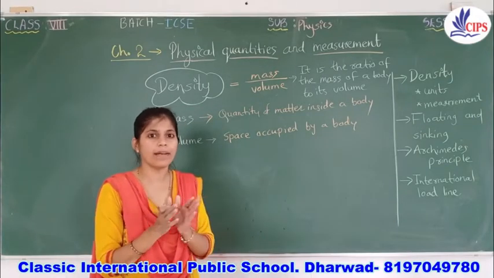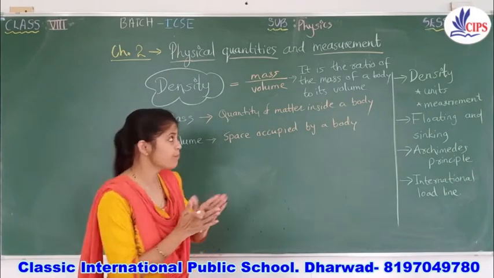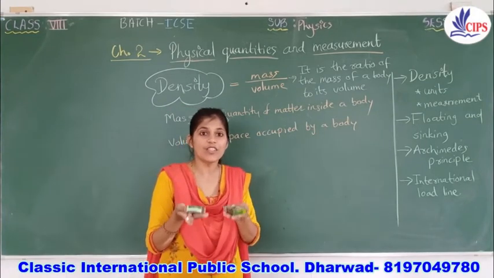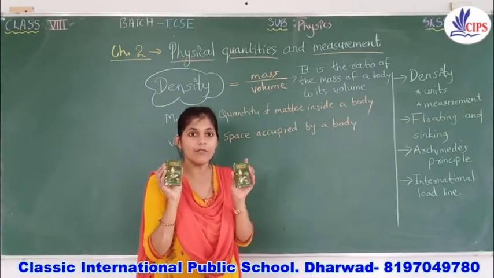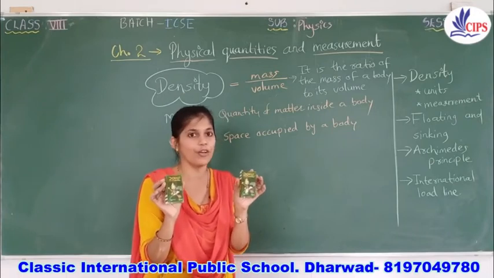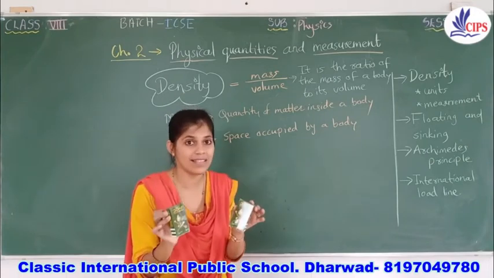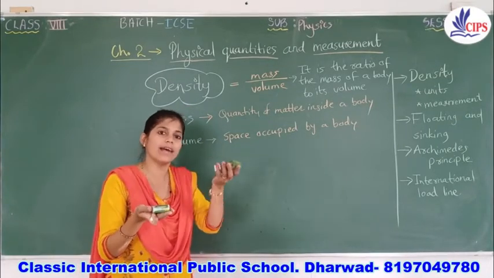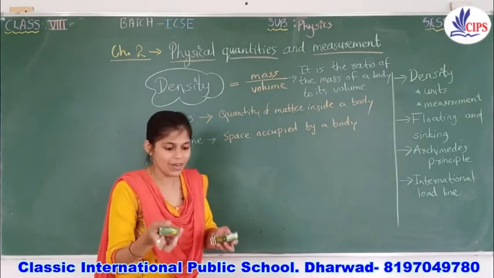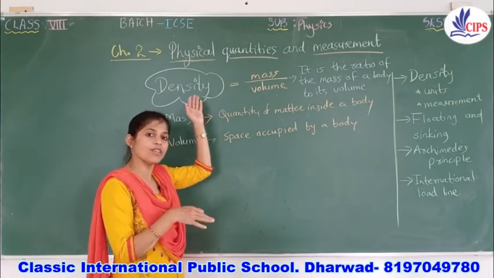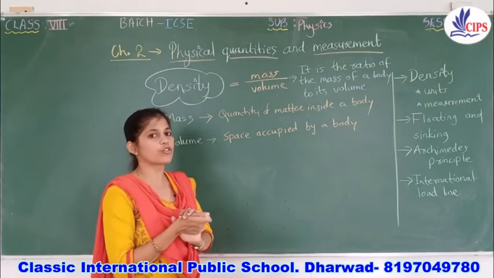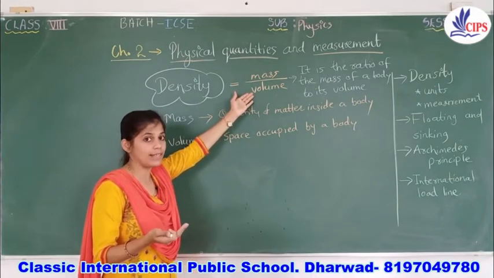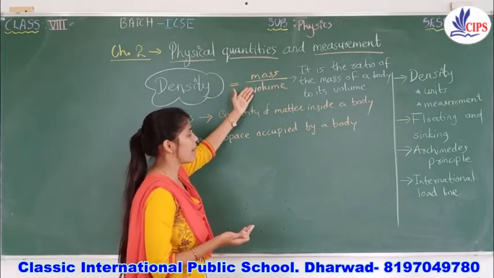In very simple, common language, we can say density is saying how heavy the thing is. Both the boxes show the same volume but they are different in their masses. So basically, density means saying how much heavier one thing is than another. The word heavy has been replaced with the more scientific term density, so you should not get confused. And here you directly get the formula to find the density of a given material: mass by volume.